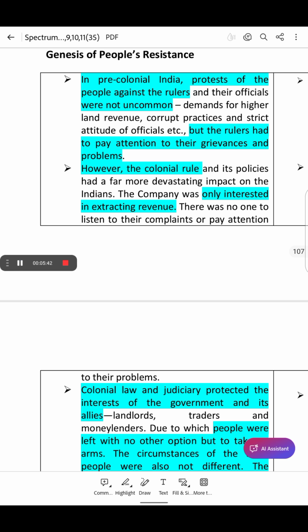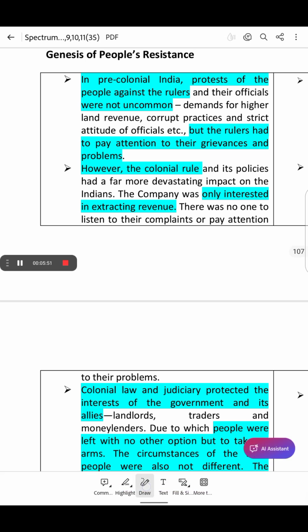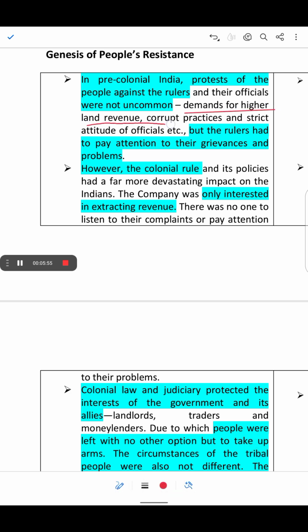In pre-colonial India, protests of the people against the ruler and their officials were not uncommon. Demands for lower land revenue, complaints against corrupt practices and the strict attitude of officials, etc. But the ruler had to pay attention to their grievances and problems.